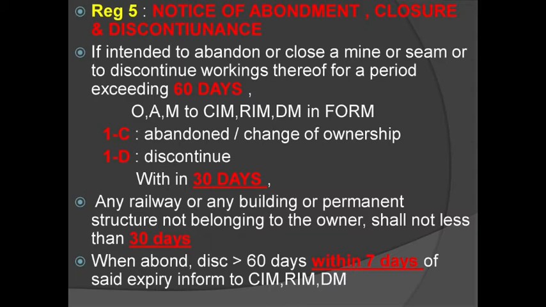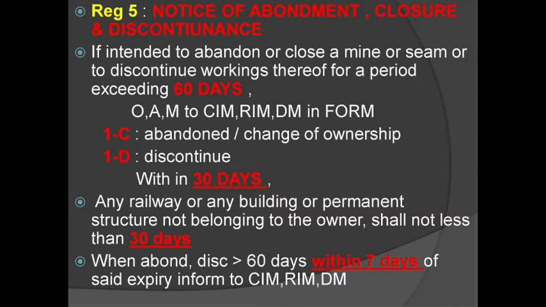So what should I do is I should give a notice before 7 days. That means before the 7 days, I should give the notice on 1st February that my expiry days are coming. So that should be informed to CIM, RIM and DM within 7 days of expiry date. So that is the point.